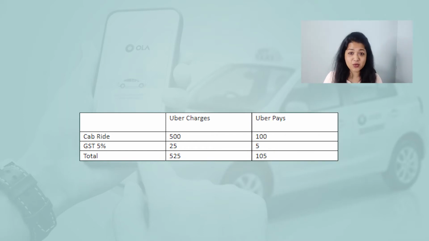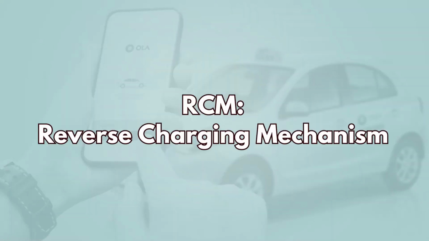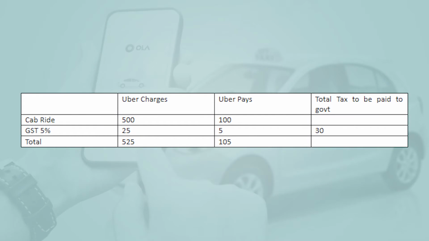100 rupees out of that was paid to the driver, and 5% out of that had to be paid to the government as RCM, or reverse charge mechanism, GST. So that meant out of 525 rupees that Uber took from you, 100 rupees had to go to the driver and 30 rupees had to go to the government. And the balance would remain with Uber.